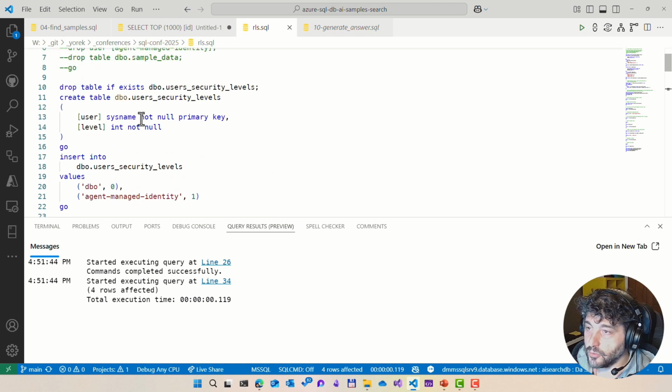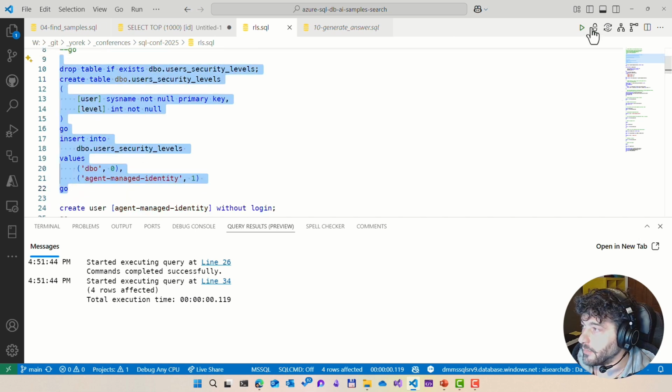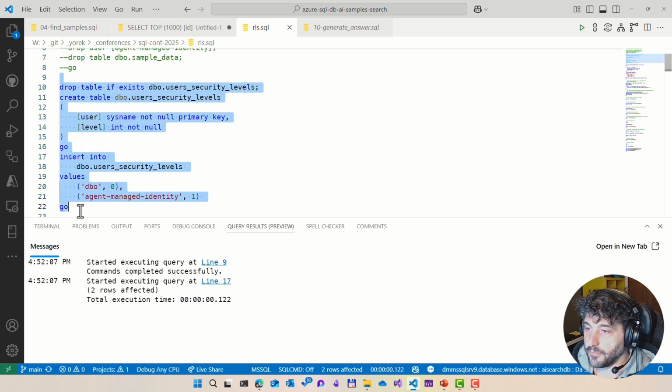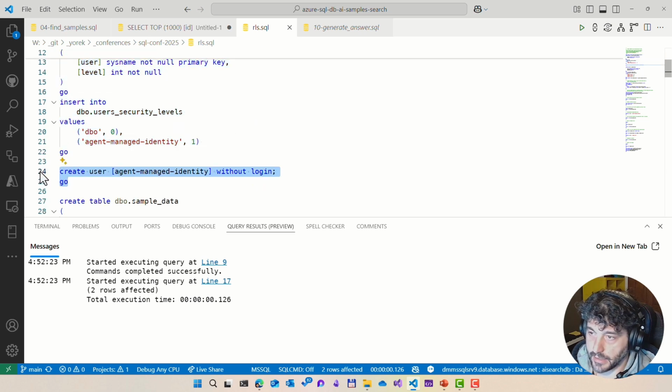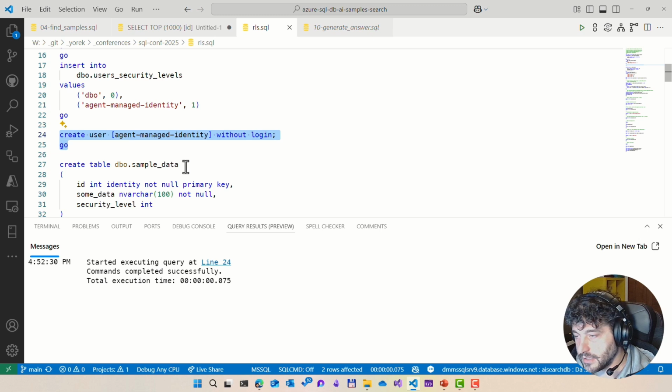So to do that, in this case, just for my example, I need to create a table where I store the security levels of my users, right? So I'm setting myself to have a security level 0, which is one of the most privileged, and the agent, specifically its managed identity, to 1, which is a little bit lower. Okay, so let me create, I think I already did, but just in case. Perfect. I create the user agent identity. In this case, I'm just simulating it with a local user without a login. But just imagine that this is the identity used by the agent when connected to the database.